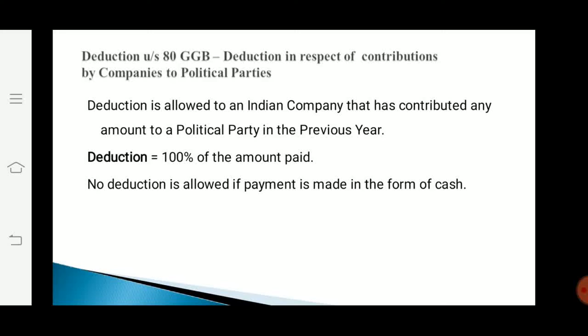The next one is deduction under section 80GGB. This is in respect of contributions by companies to political parties. Deduction is allowed to an Indian company that has contributed any amount to a political party during the previous year. And the amount of deduction is 100% of the amount paid by the company to the political party. No deduction is allowed if payment is made in the form of cash.